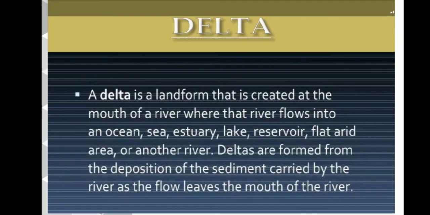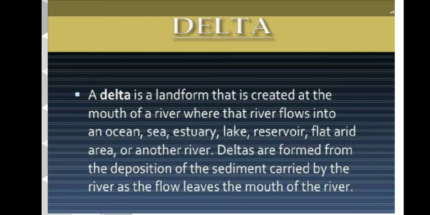Now we'll study about the delta. What is a delta? A delta is a landform that is created at the mouth of the river, where the river flows onto an ocean, sea, estuary, lake, reservoir, flat arid area, or another river. Deltas are formed from the deposition of the sediments.